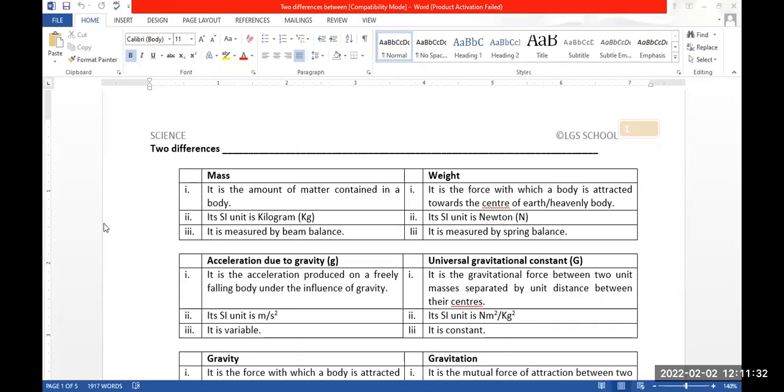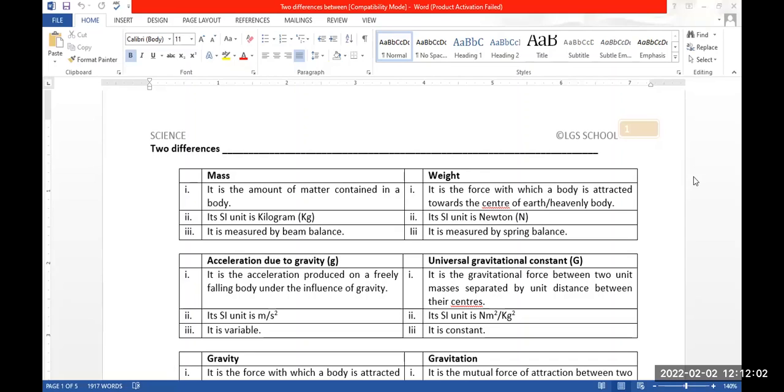Mass is measured by the device called beam balance, and weight is measured by the device called spring balance. You have to remember this while we are discussing here, I can ask you randomly anytime.